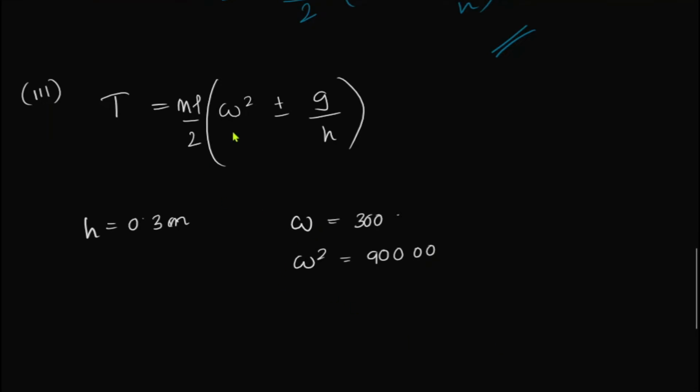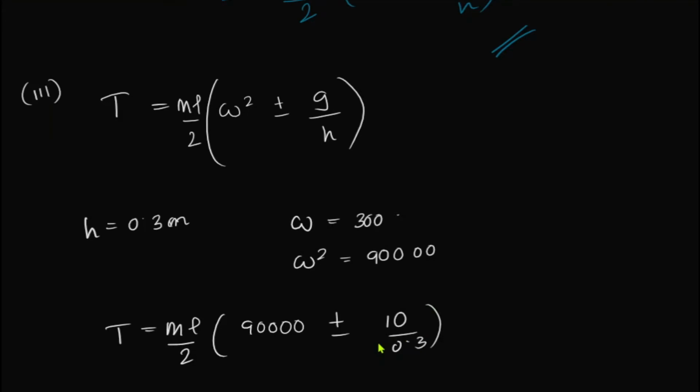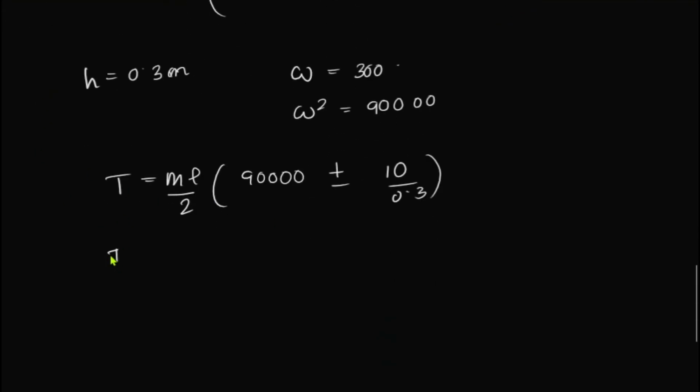So T is equal to ml/2, omega squared is 90,000, plus or minus G is 10 over 0.3. If you simplify this further, we get ml/2, 90,000 plus or minus 33.3.